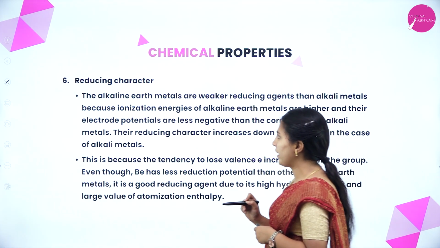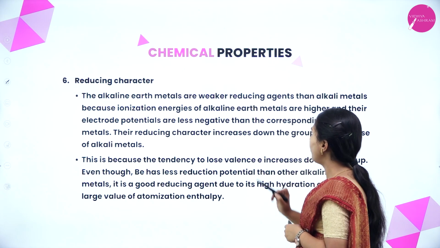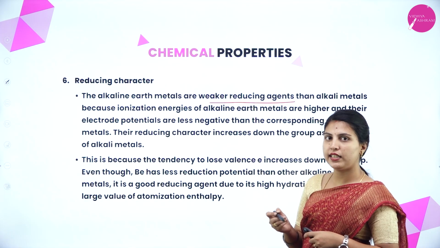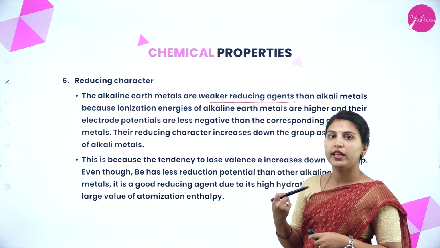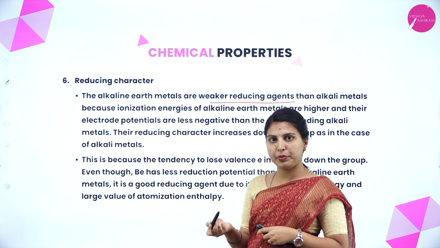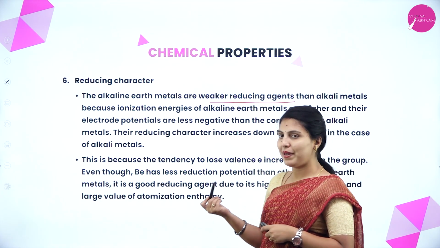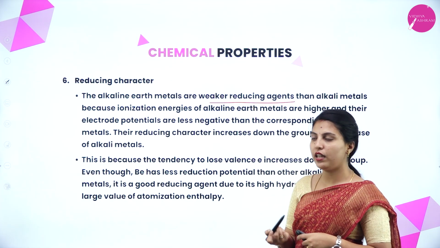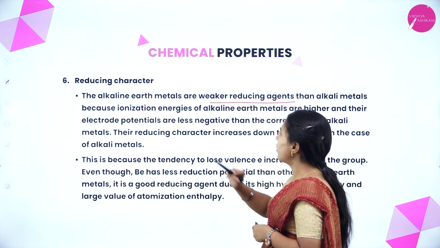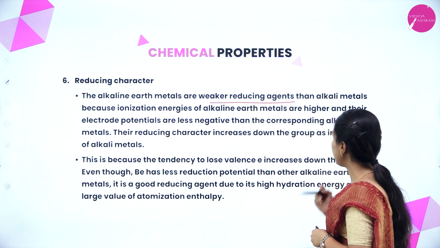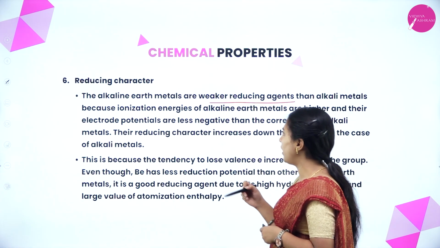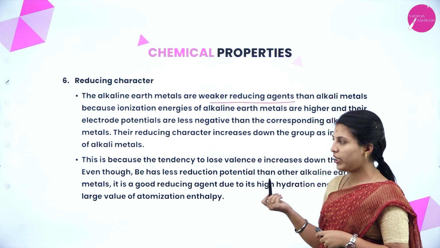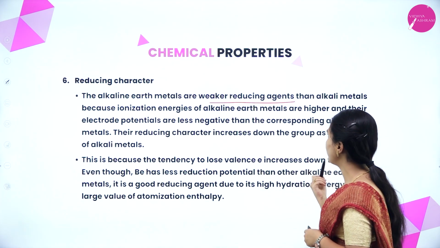Next, reducing character. The alkaline earth metals are weaker reducing agents than alkali metals. Both alkali metals and alkaline earth metals are reducing agents which will donate electrons to electron recipient compounds, but in the comparative way, alkali metals are strong reducing agents, alkaline earth metals are weak reducing agents. Because ionization energies of alkaline earth metals are higher and their electrode potentials are less negative than the corresponding alkali metals, because it has less electrode potential as well as high ionization enthalpy.